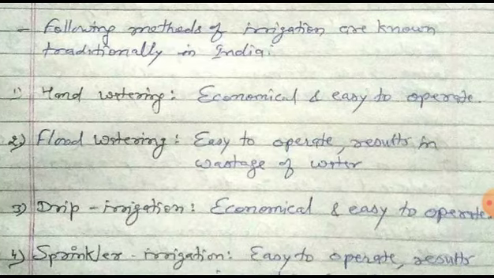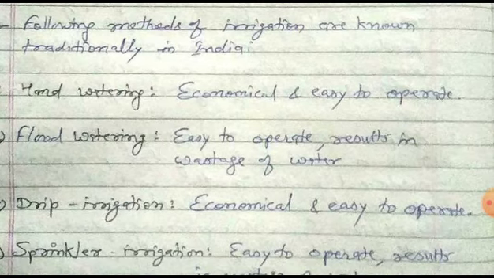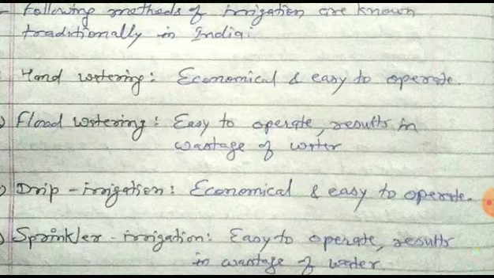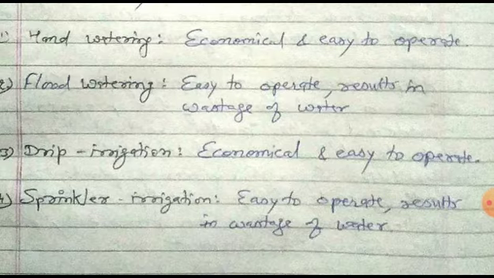First is hand watering, which is economical and easy to operate. Hand watering and flood watering are easy to operate, but result in wastage of water. This is the disadvantage of flood watering. And drip irrigation: in drip irrigation, water is used economically and it is easy to operate.